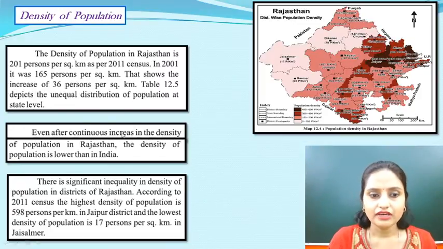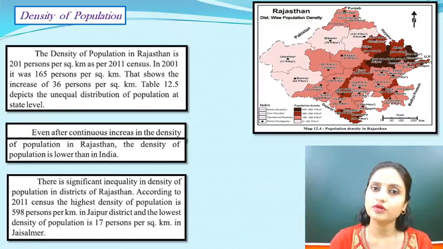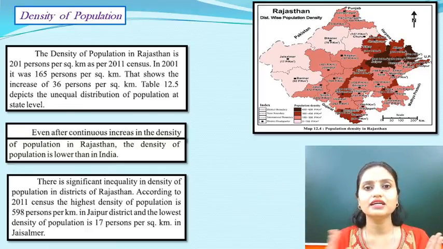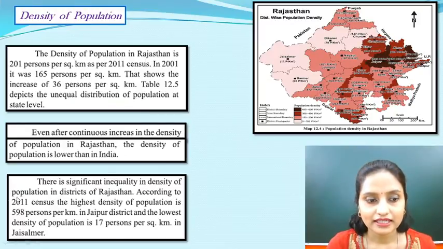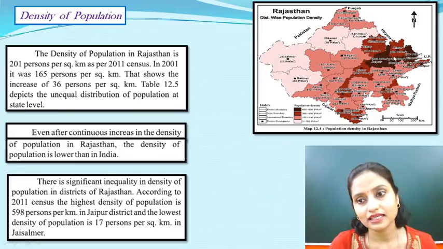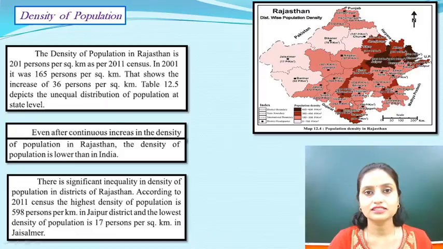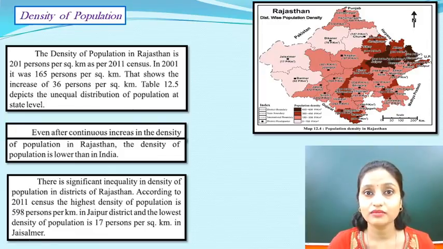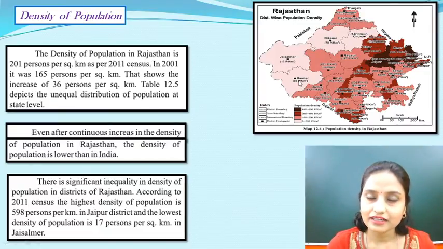Okay, even after continuous increase in the density of population in Rajasthan, the density of population is lower than in India. That's what they are trying to say, that Rajasthan's population has increased, but if you compare it with overall India, it is really less. There is significant inequality in density of population in districts of Rajasthan, because you can see the north, east and south side of Rajasthan has got the majority of the density of population as compared to the western side of it. Okay, why? The reason being, the western side is more of the desert area, arid zone.